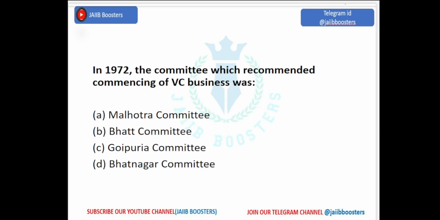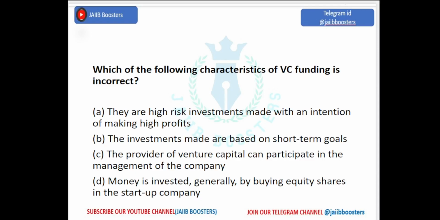In 1972, the committee recommended the commencement of venture capital businesses. Who introduced the venture capital business in 1972? It's the Bhatnagar committee. Which of the following characteristics of venture capital funding is incorrect? The provider of venture capital can participate in the management of the company. They are high risk investments made with an intention of making high profits. Money is invested generally by buying equity shares in the startup company. These three are the characteristics of venture capital. And the investments made are based on short term goals: as we have seen previously, it is a long term investment with long term goals, so it's the incorrect answer.